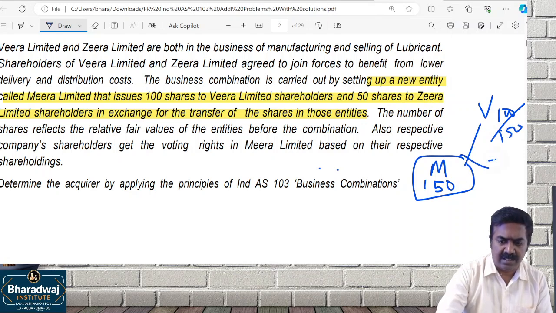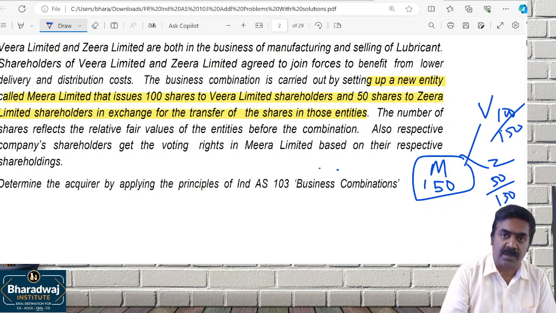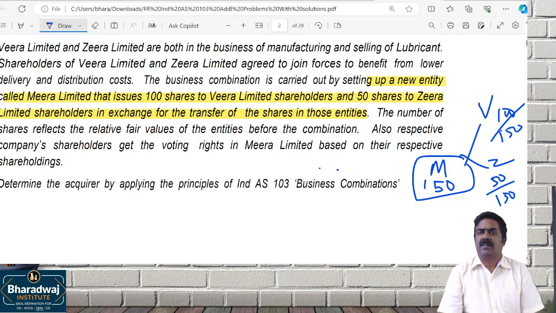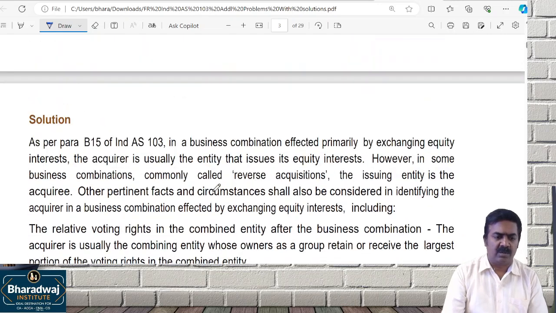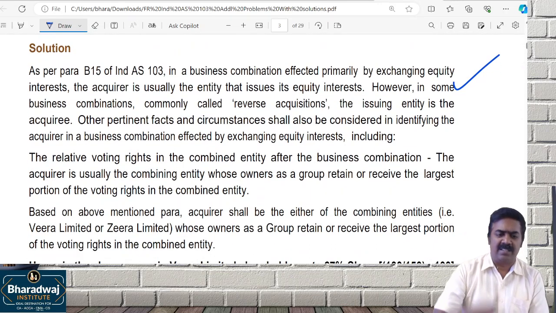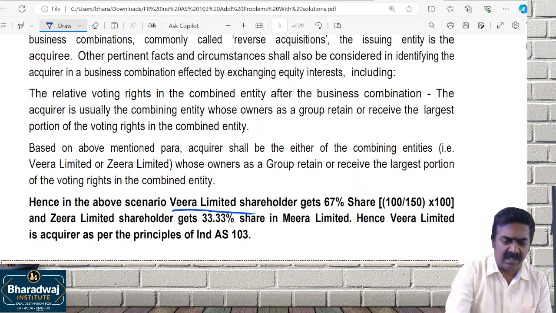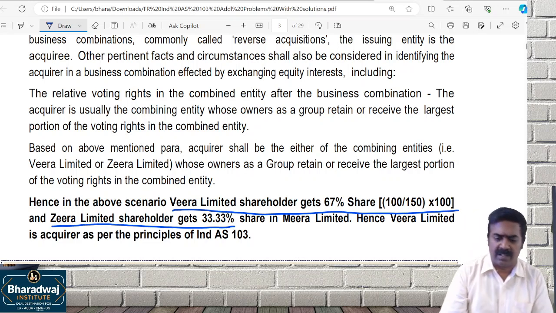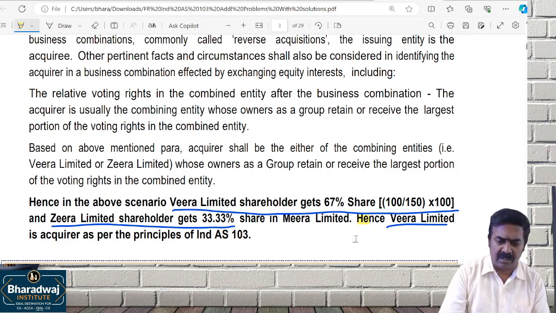Next, Zira Limited will hold 50 out of 150, which means 2/3 control is with which one? Veera. And 1/3 control is with what? Zira. Who is acquirer? Veera is the acquirer. The person who is acquiring control, that is what? In some cases it may cause reverse acquisition, but here it is not reverse acquisition. It's a normal acquisition only. Veera Limited gets 67% shares. Zira Limited gets what? 33 1/3% share. Hence Veera Limited becomes what? Acquirer.